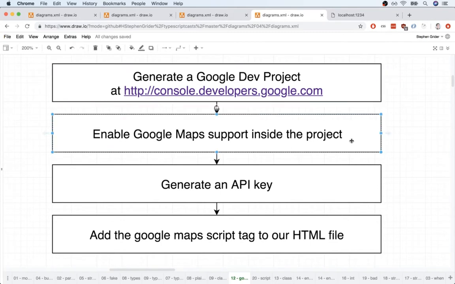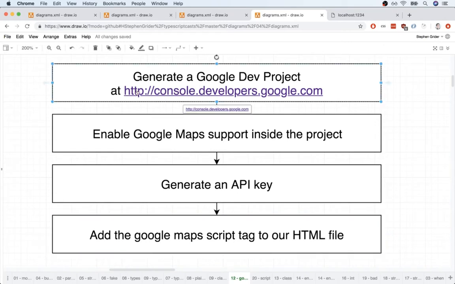So we're going to first generate that project. We're then going to enable support for Google Maps inside that project. We'll then create an API key, and then use that API key to add in the Google Maps SDK to our HTML file. We're not going to install Google Maps as an NPM module or anything like that. Honestly, it is by far the easiest to include it in a script tag and just use it that way. In addition, doing it that way is going to teach us a little bit more about using global scripts included inside of a Typescript project, which is just a nice little bonus. Okay, so let's get to it.